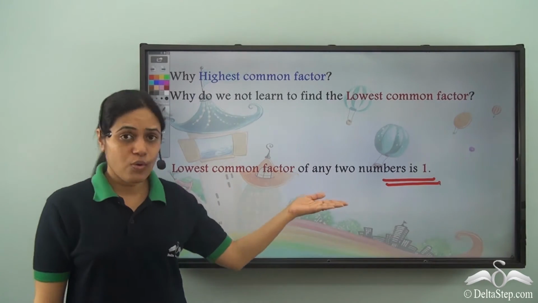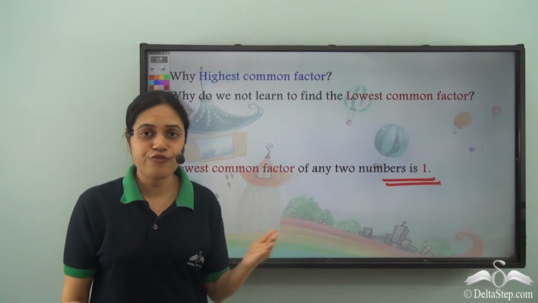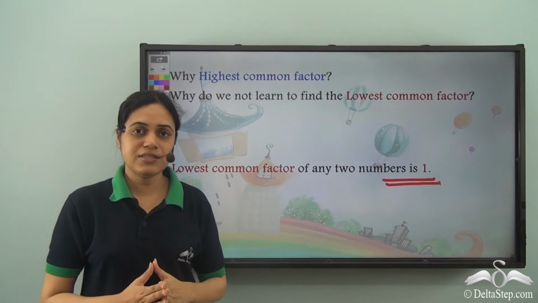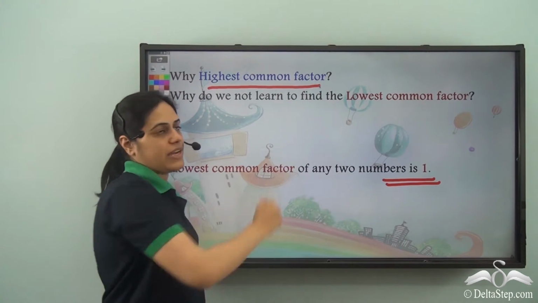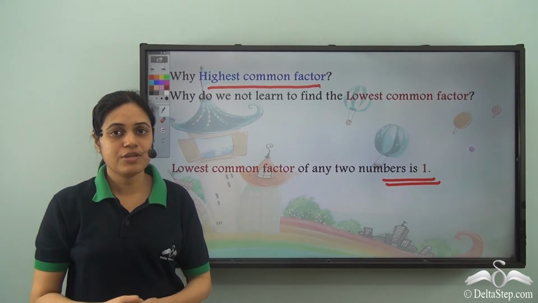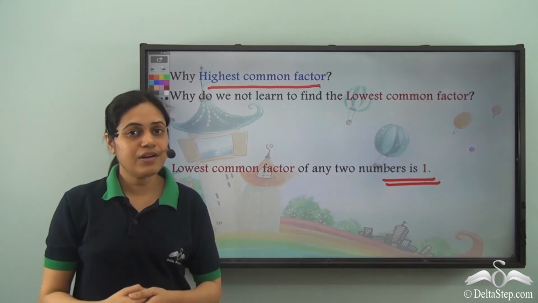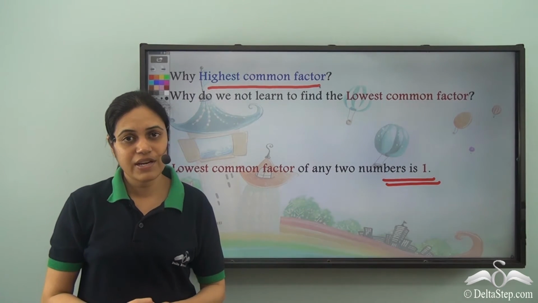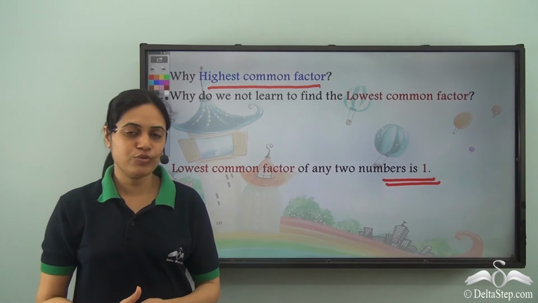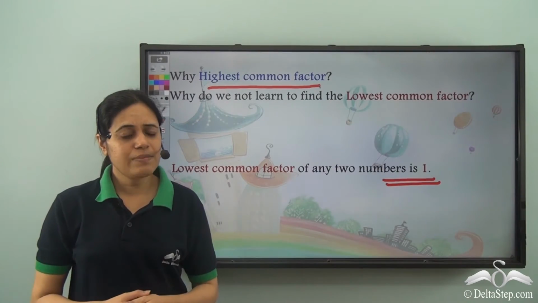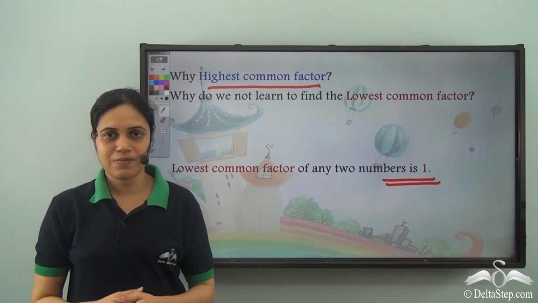So we already know it and there is no need to find it in every case. What we don't know is the highest common factor of two numbers. So that is why we learn what the highest common factor is and how to find it for two numbers. This is a very important concept in mathematics.